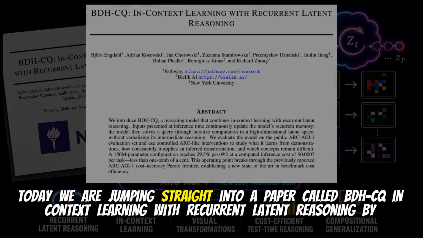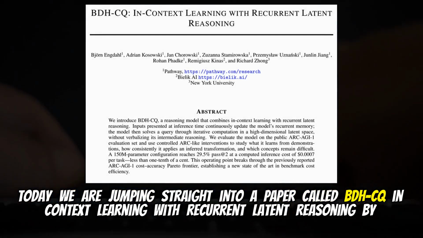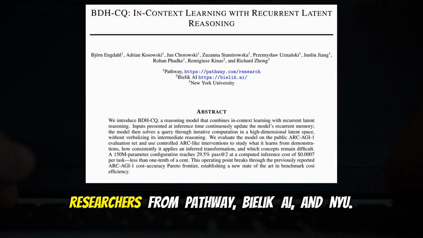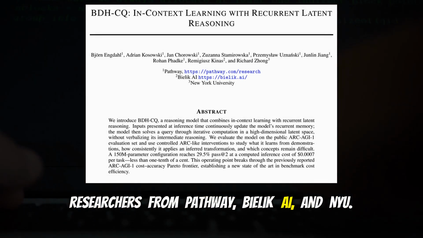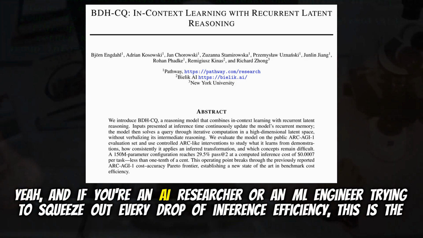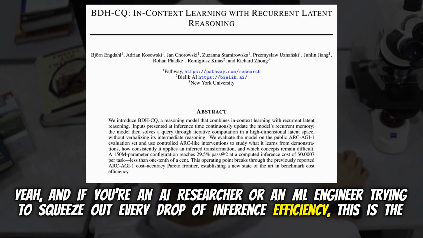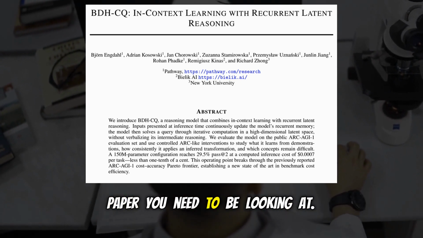Today, we are jumping straight into a paper called BDH-CQ, In Context Learning with Recurrent Latent Reasoning by researchers from Pathway, BDH-AI, and NYU. Yeah, and if you're an AI researcher or an ML engineer trying to squeeze out every drop of inference efficiency, this is the paper you need to be looking at.